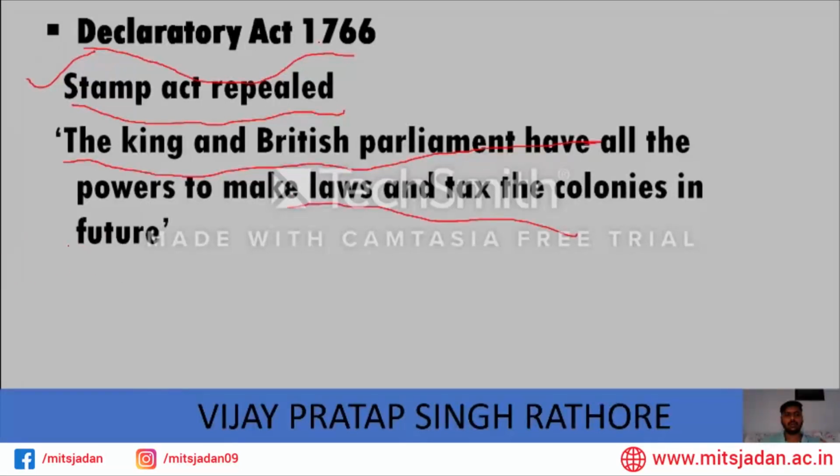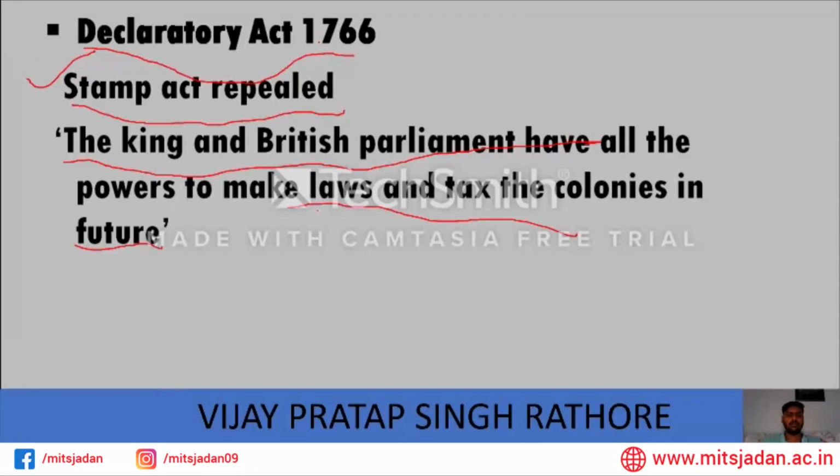What they were protesting was that we need some kind of representation, and only then can we allow you to tax us. But still, the British Parliament was clear that the King and Parliament have all the powers, whether we provide you representation in Parliament or not. That is not the issue, we still have the powers. So basically, they said that because you are angry, we will remove one act, the Stamp Act, which you do not like, but we will tax you in the future.